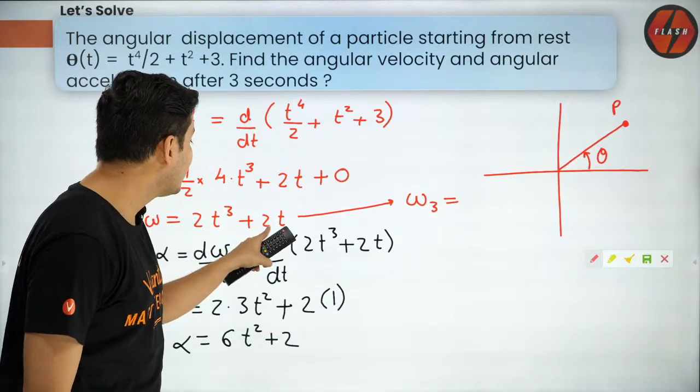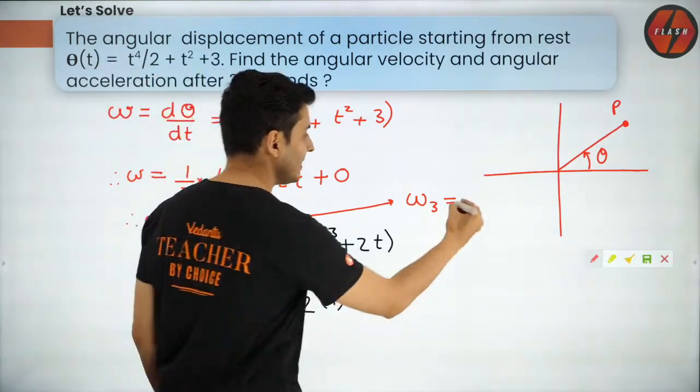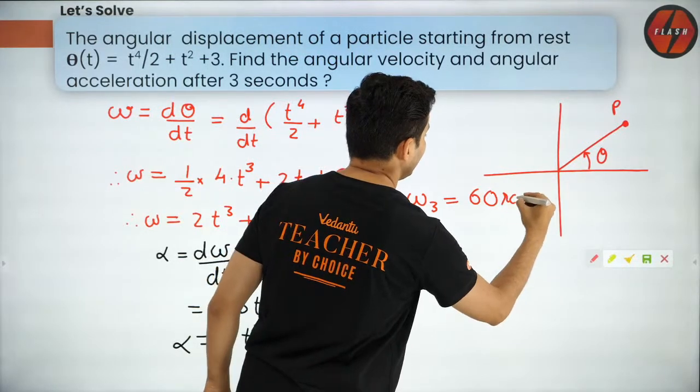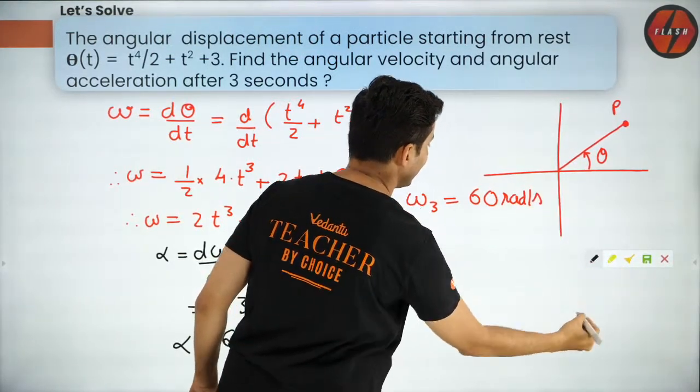And 3 into 2, 6. So 54 plus 6, I believe, should give you 60 radians per second. That's what you will get.